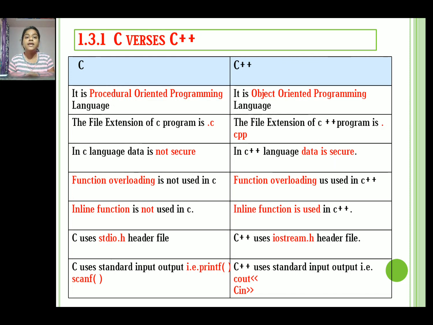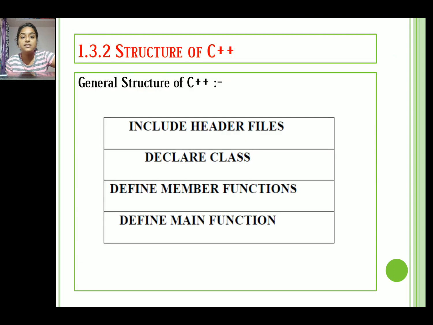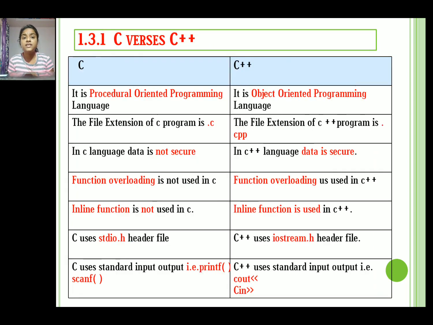Okay, the next difference is what? C uses the stdio.h header file, but C++ uses the iostream.h header file. Then the next difference is what? C uses standard input output functions, that is printf and scanf, but in C++ the standard input and output functions are cout and cin. Okay, so this is the difference between C versus C++.